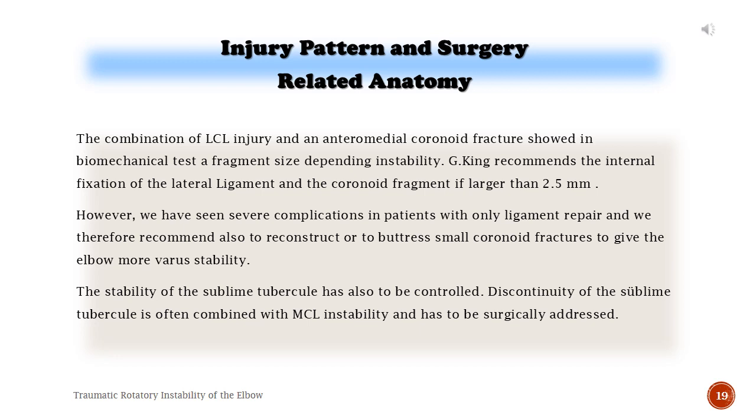The stability of the sublime tubercle has also to be controlled. Discontinuity of the sublime tubercle is often combined with MCL instability and has to be surgically addressed.